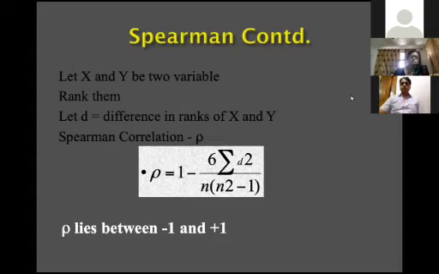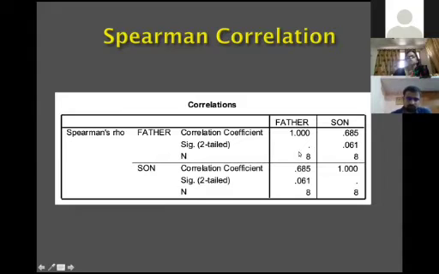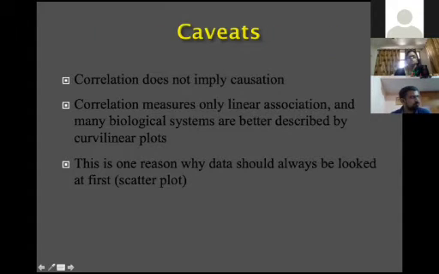Here also the limits for the Spearman's correlation are -1 to 1. The same output will come for the Spearman's correlation, where the first row shows the value of the correlation, the second row shows the p-value for both the variables, and the third row shows the number of observations. This is Spearman's correlation.